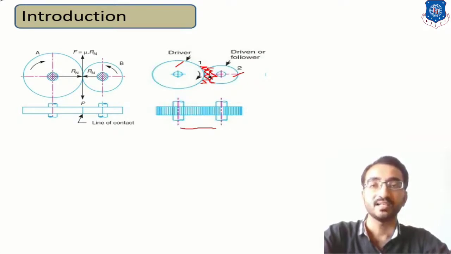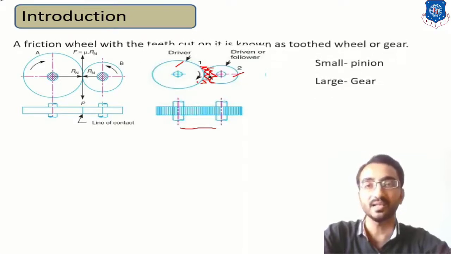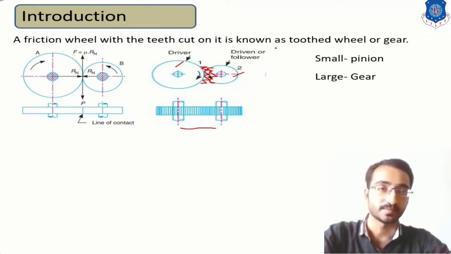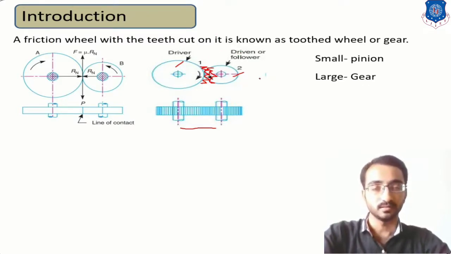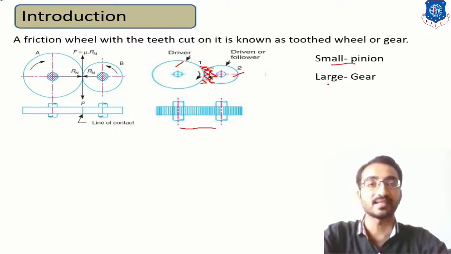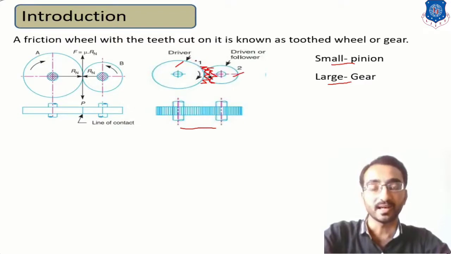If we want to define gear, then we can say simply that a gear is an arrangement in which a friction wheel with the tooth which are cut on its periphery are used. Now a small specification: if we use a small size of gear and a large size of gear, then we consider the small size of gear as a pinion and the large size of gear as a gear. But there are some advantages and disadvantages of gear also.